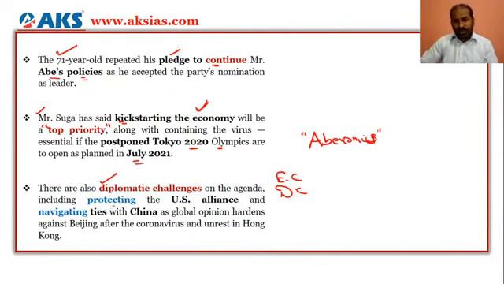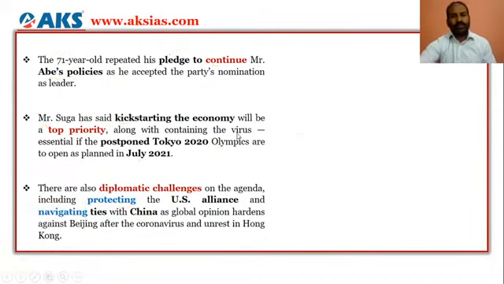So he needs to make sure that he is protecting the US alliance, and he is also navigating ties with China, because that is very crucial for Suga in regards to the diplomatic challenges. So economic challenges and diplomatic challenges are awaiting Mr. Suga.